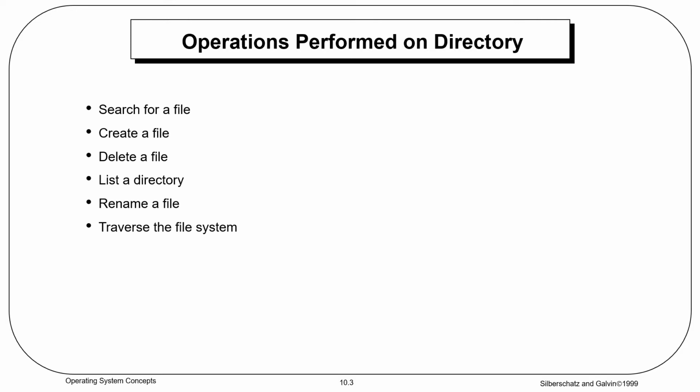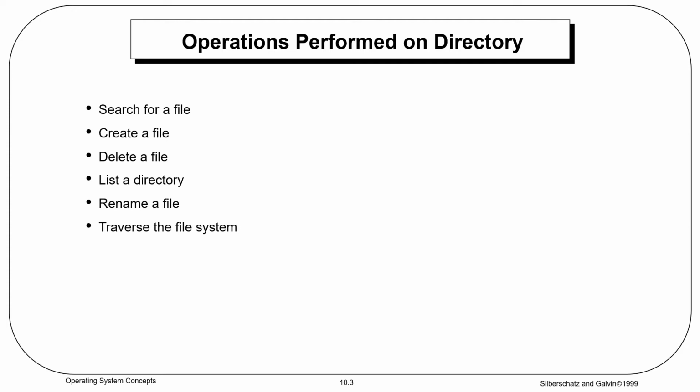Whenever we consider a particular directory structure, we need to keep in mind the operations that are to be performed on a directory. What are the operations? Search for a file, create a file, delete a file, list a directory, rename a file, traverse the file system. Let us discuss in detail one by one now.